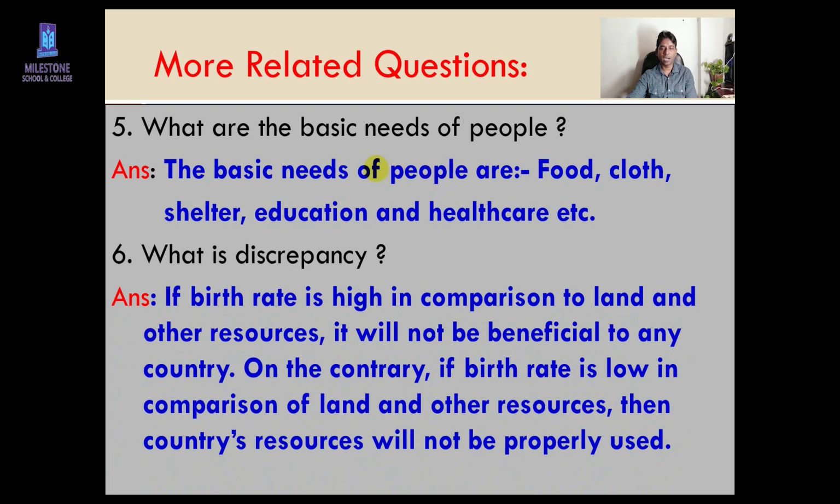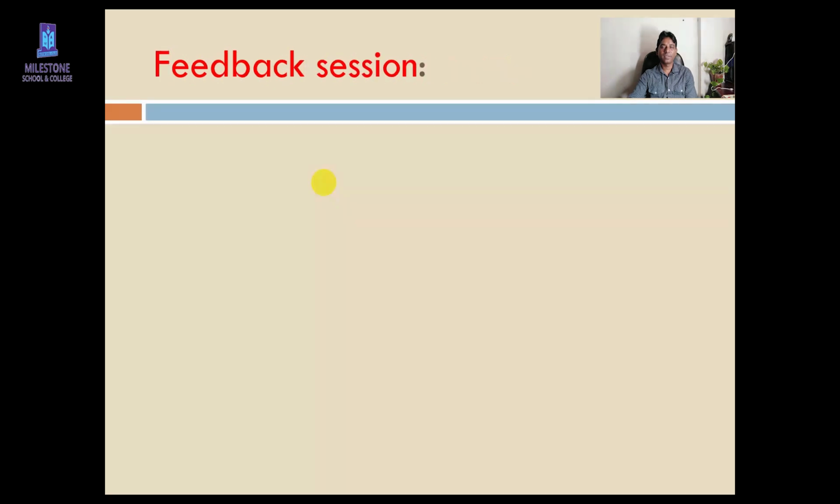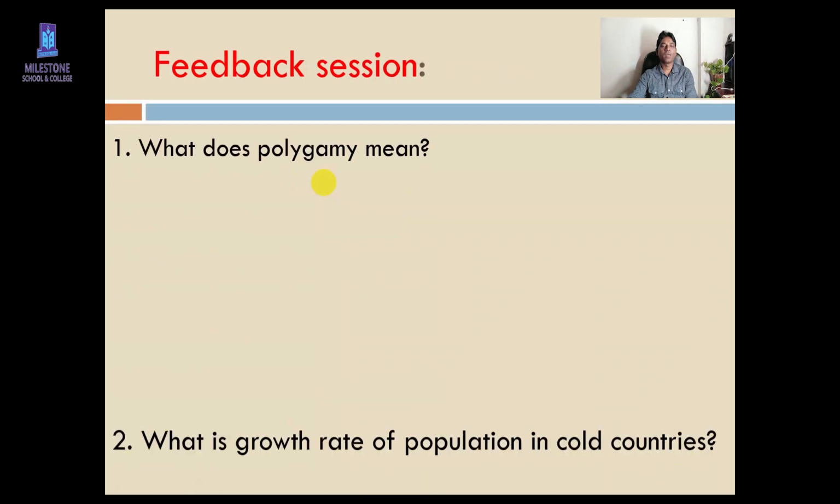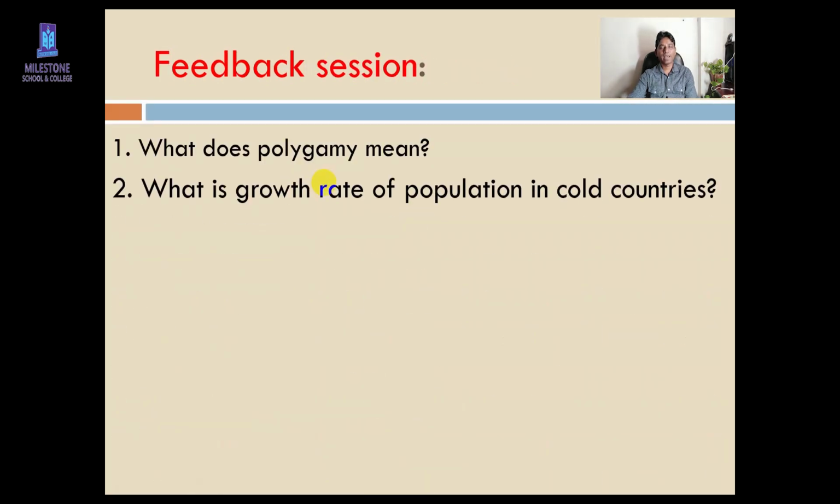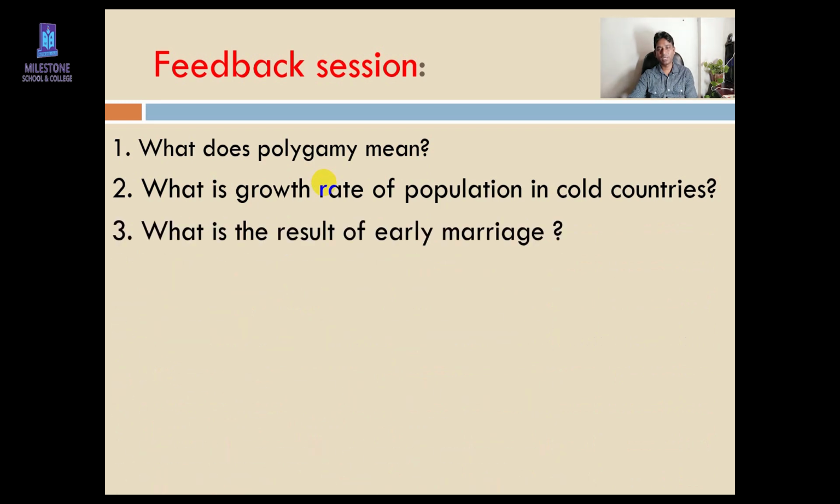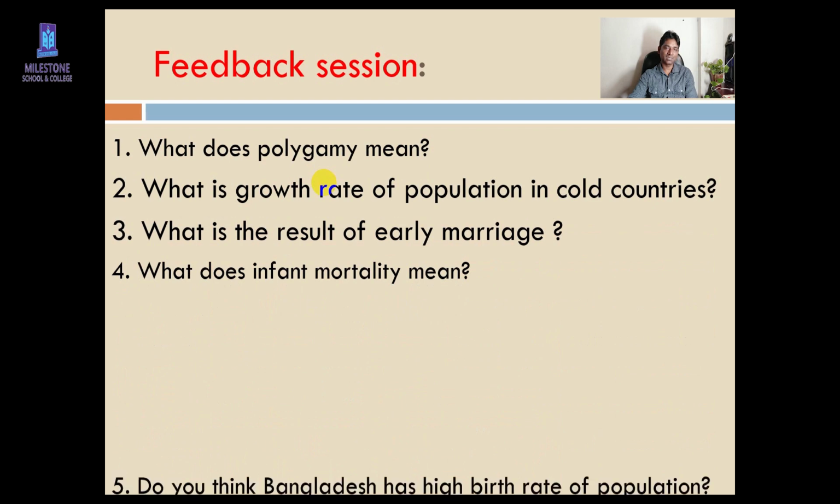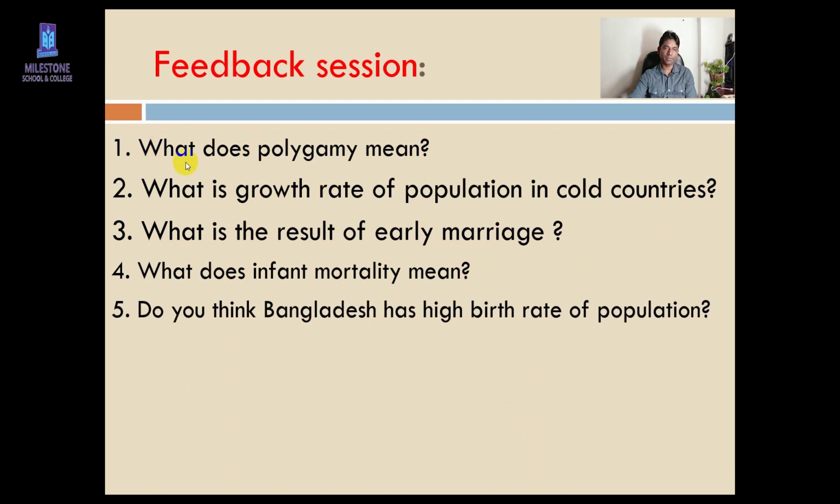Okay, students. Now, time for what? Who can say? Feedback session. Very good. Here's the feedback session. You can see I have given here 5 questions, right? You have to give the answer. Already I have discussed it. You know the answer, but I'm asking you 5 questions here. First one, what does polygamy mean? Polygamy, I have shown you some pictures already.